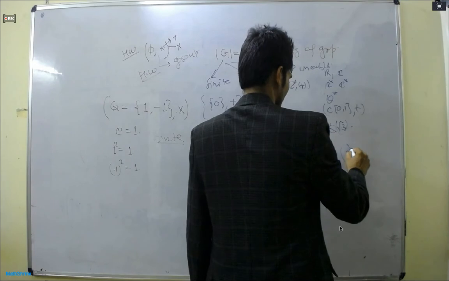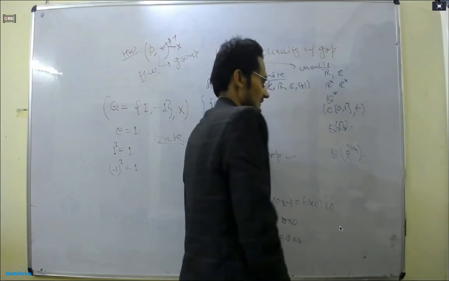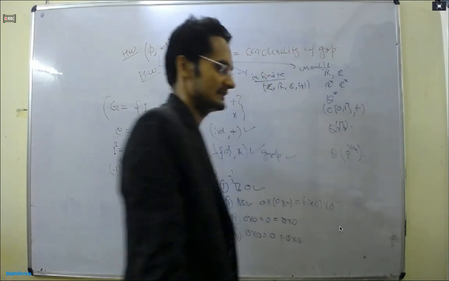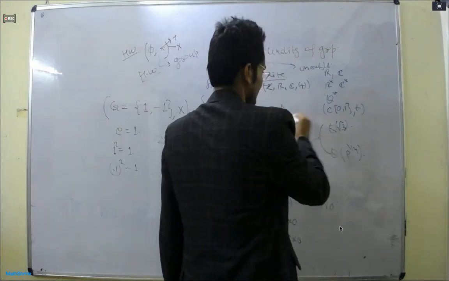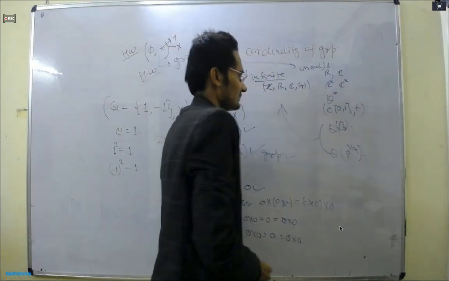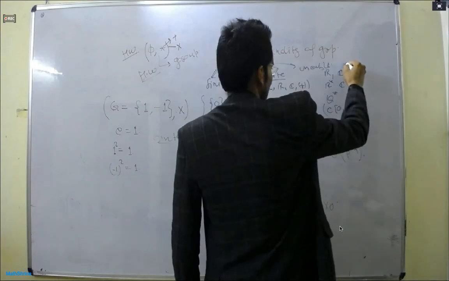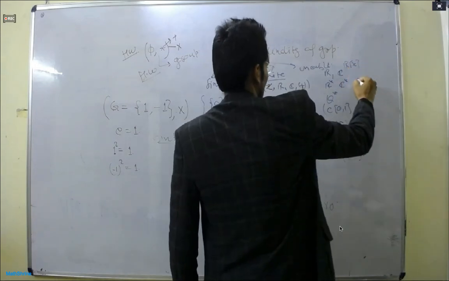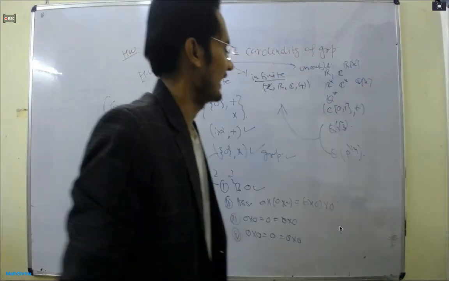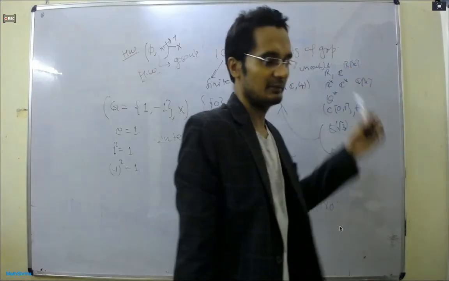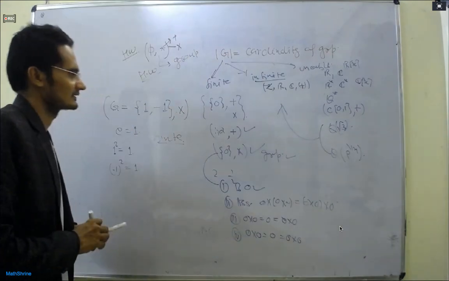Anyway, these are countable. You keep it here, but these are the uncountable. You can put R here, you can put IX, you can put CX. These are the groups having an uncountable number of elements. So all right, these are the classifications based on the cardinality. Okay, so there are some questions.